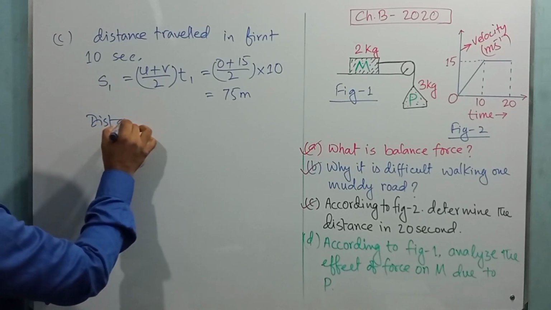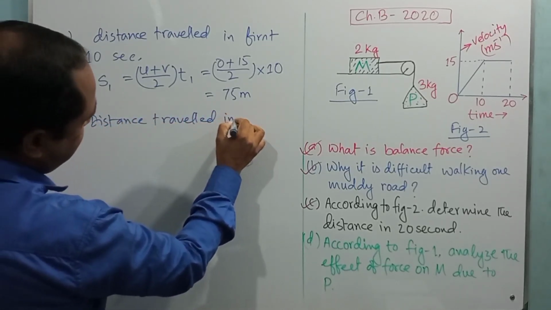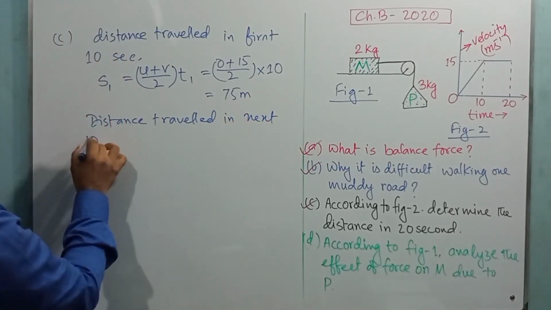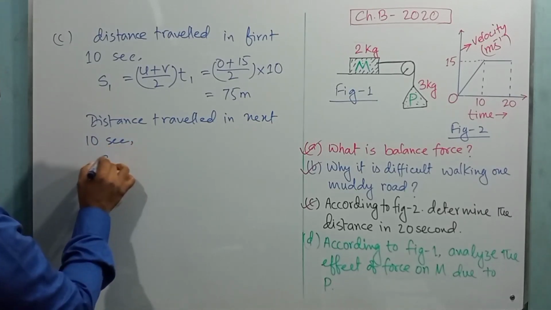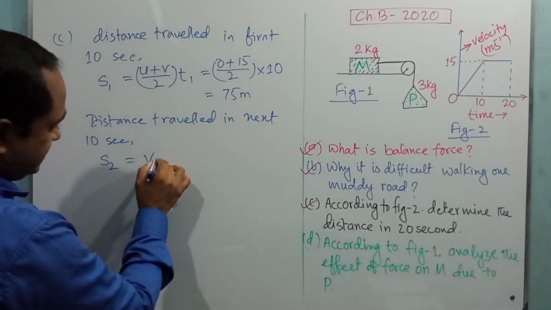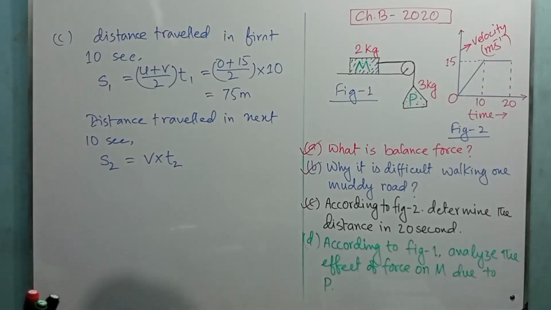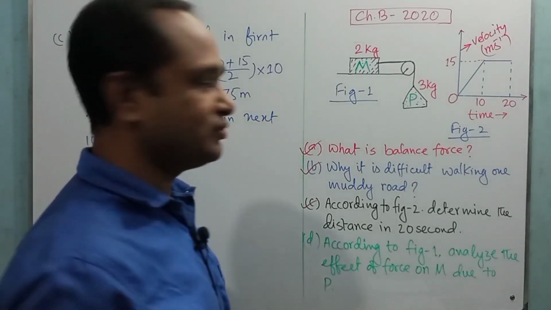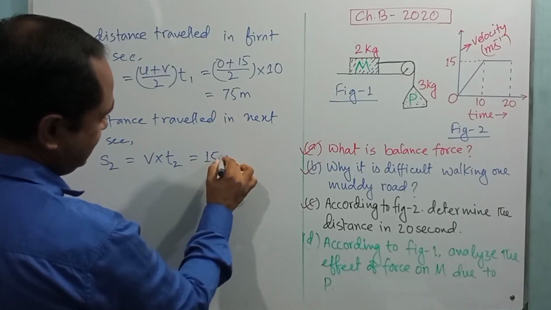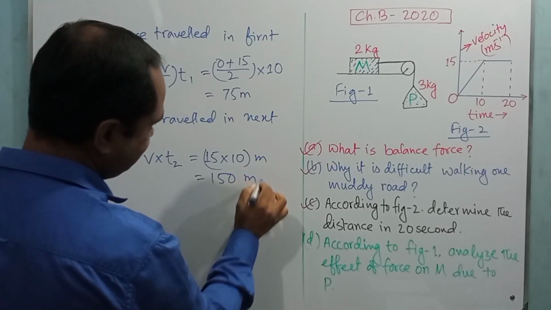The distance traveled in the next 10 seconds is denoted by S2. It will be calculated using the formula V into T2, because in the next 10 seconds the body moves with uniform velocity, and V means 15 meter per second multiplied by 10 seconds, or 150 meter.